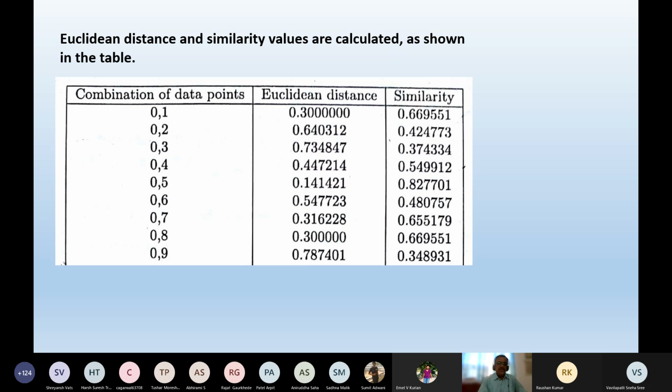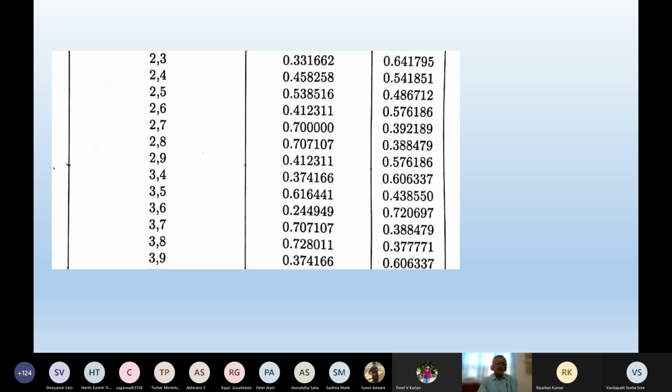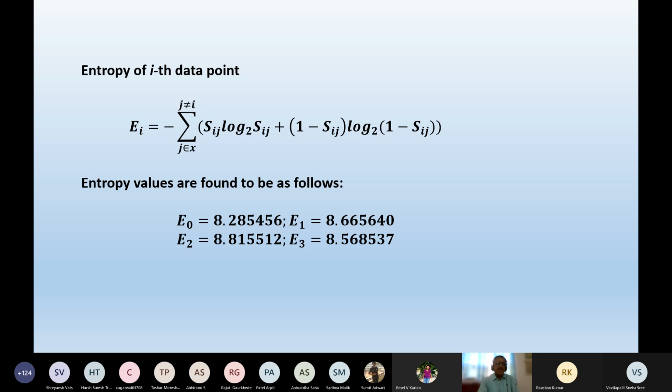Between 0 and 2, this is the similarity, 0 and 3, 0 and 4. So for all the combinations of data points, you can find out the Euclidean distance values and the similarity values. So I'm just going to consider all the combinations, their Euclidean distance values and entropy values. And once you have got that, we can find out the total entropy of each of the data points.